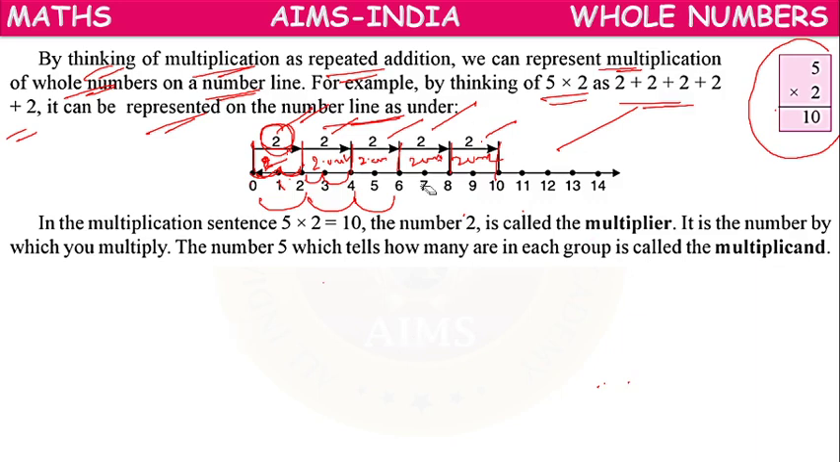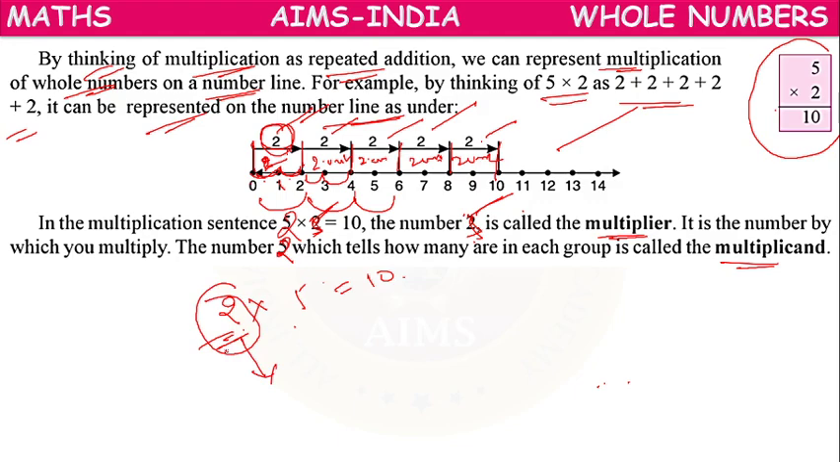Here, the sentence is wrong, children. They have given wrong. Actually, we have taken 2's, 5 times. 2 into 5 equals 10. So here, 5 is called... 2 into 5 equals 10. Here 5 is called multiplier and 2 is called multiplicand, because here 2 stands for